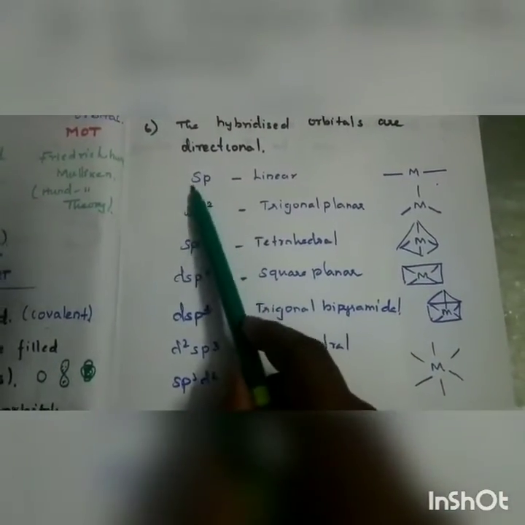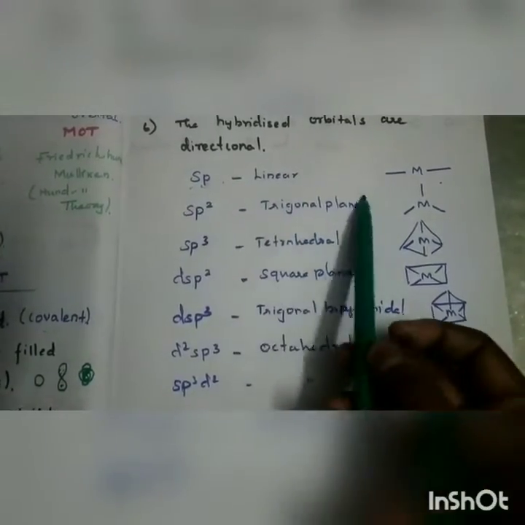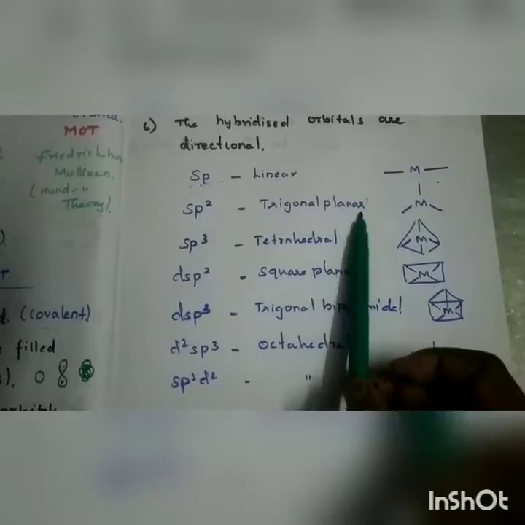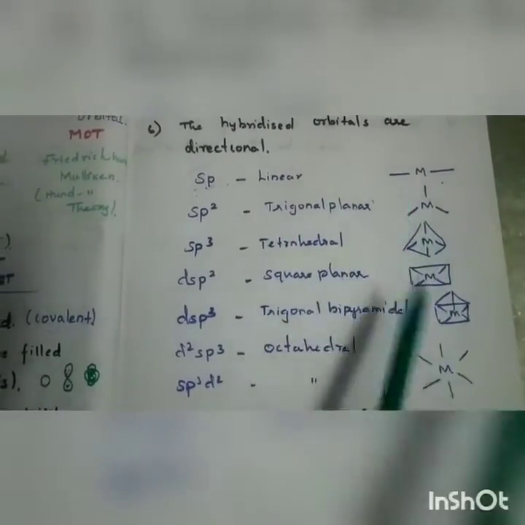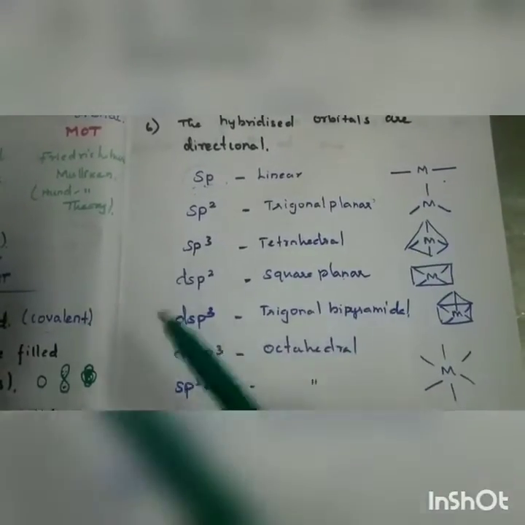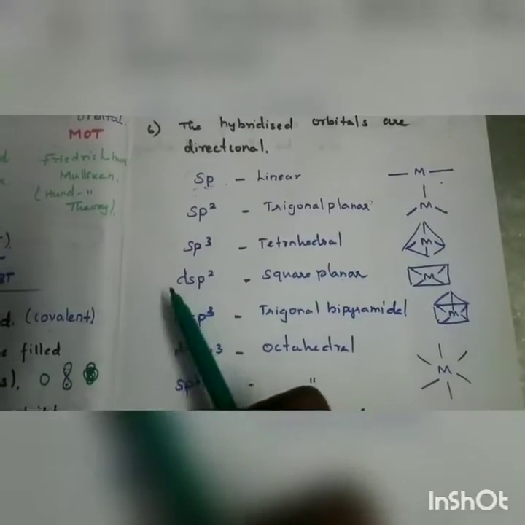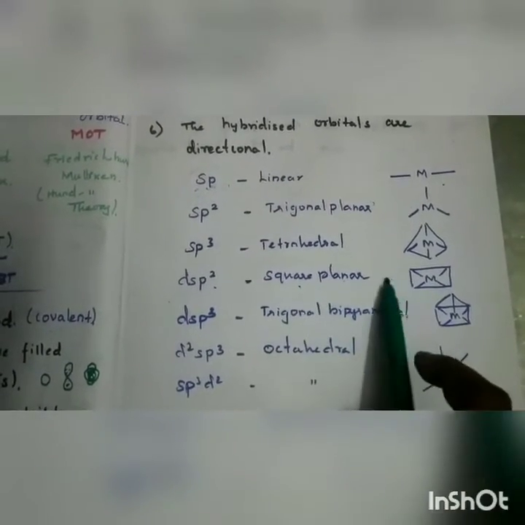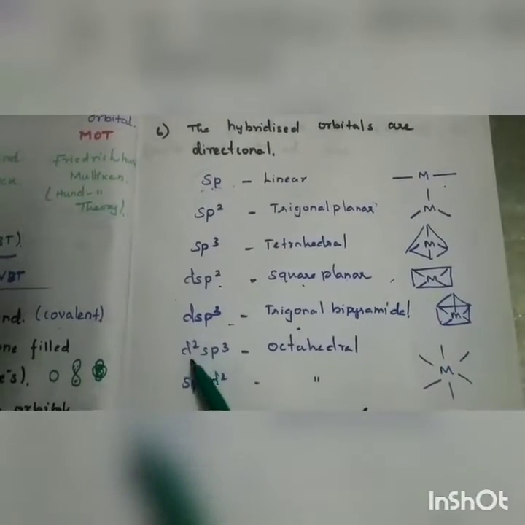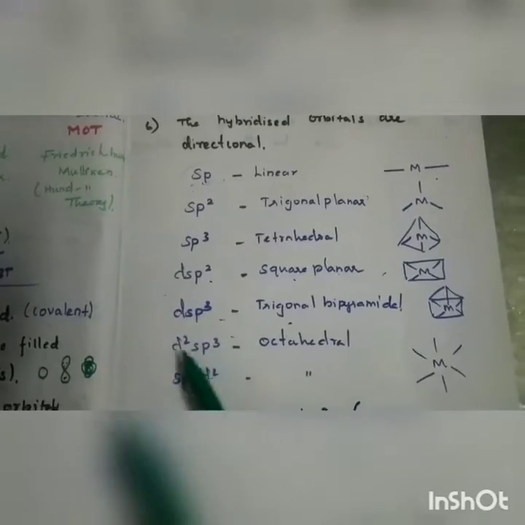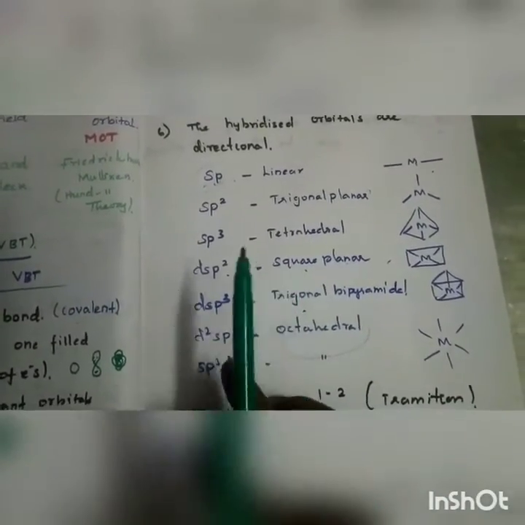SP hybridization means we will get the linear geometry or structure, and SP2 means trigonal planar. I have drawn the shapes of these, linear, trigonal planar, everything, on the side. Just refer to this one. SP3 hybridization means tetrahedral geometry, and DSP2 means square planar geometry, and DSP3 means trigonal bipyramidal, and D2SP3 as well as SP3D2 means we will get octahedral complexes. This is the sixth point.